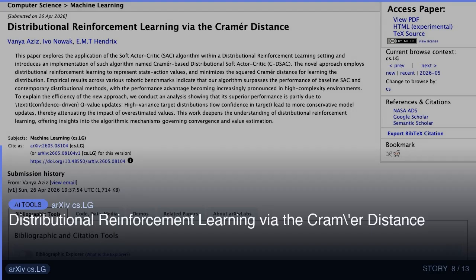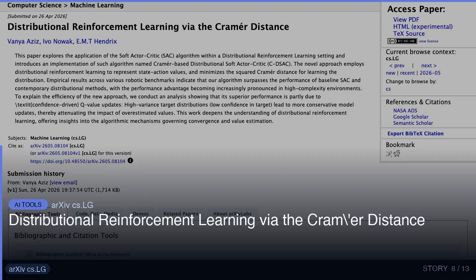Out of everything that dropped this week, this is the one I kept coming back to. Distributional reinforcement learning via the Cramér distance. 2605.08104 v1, announced type: new.